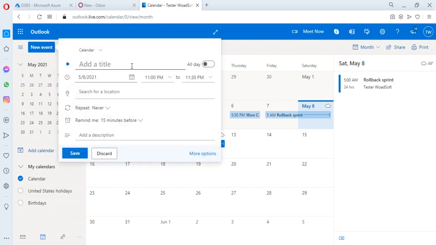and here is the pop-up open. You can enter the title of the event, and you can specify the date, time limit and other information. You can just save it.